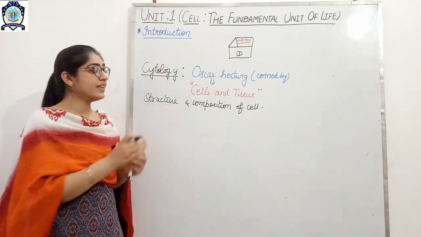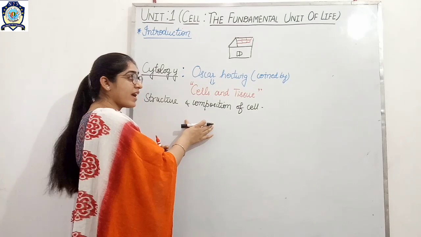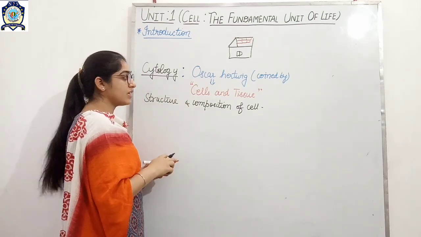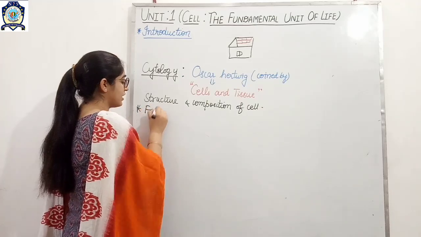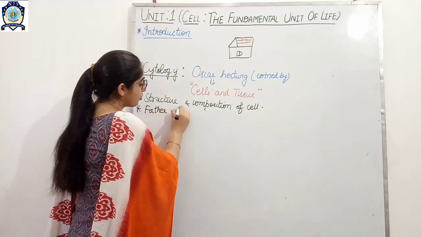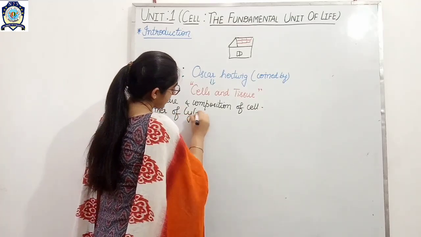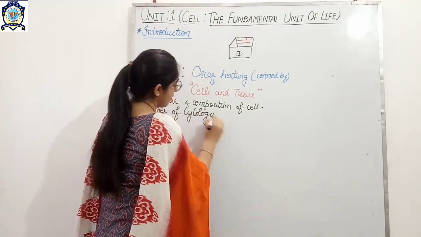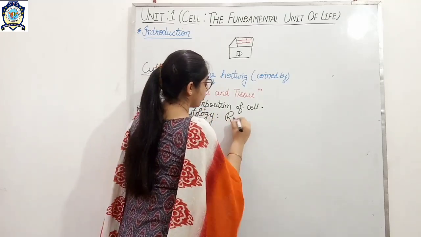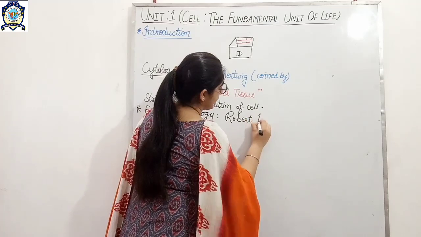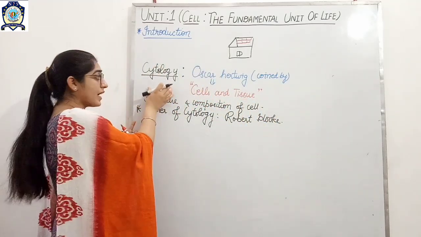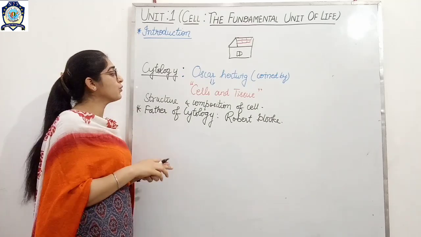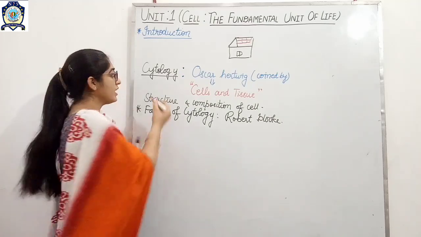And finally, who is known as the father of cytology? Robert Hooke is known as the father of cytology. So how can you define cytology?